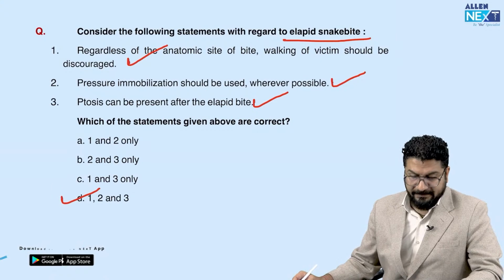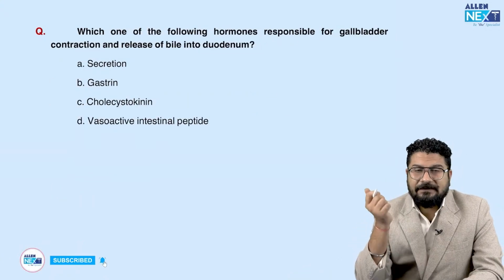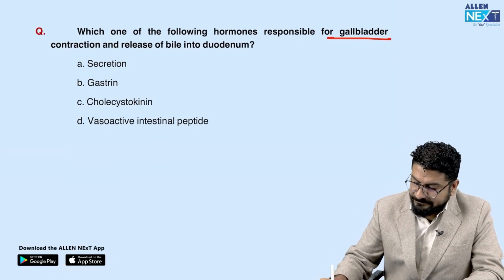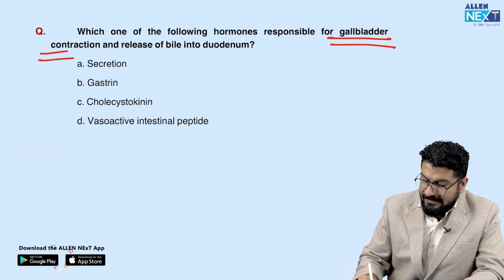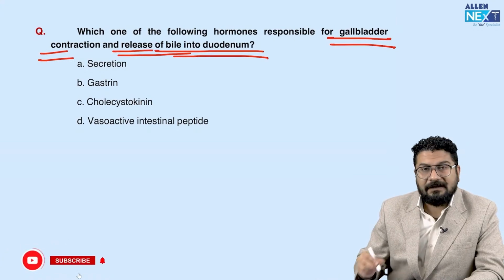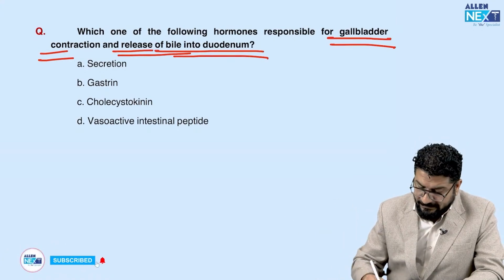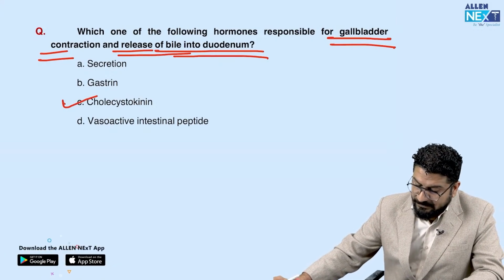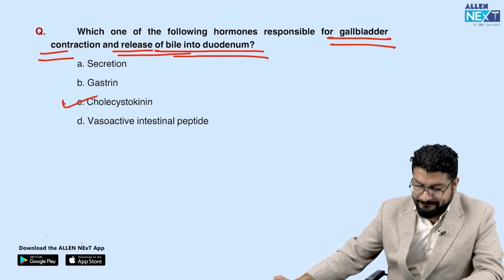Okay, moving to next one. Again, this is a basic science physiology based question. Which hormone is responsible for gallbladder contraction and release of bile into the duodenum? That is what we call CCK-PZ, cholecystokinin. CCK, cholecystokinin, is the hormone responsible for gallbladder contraction and release of bile.